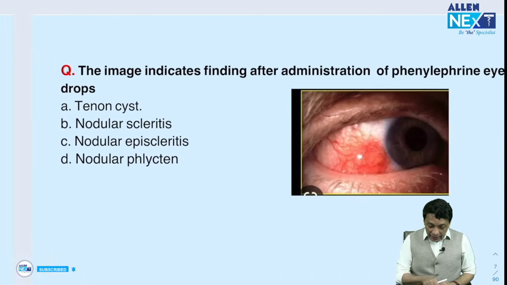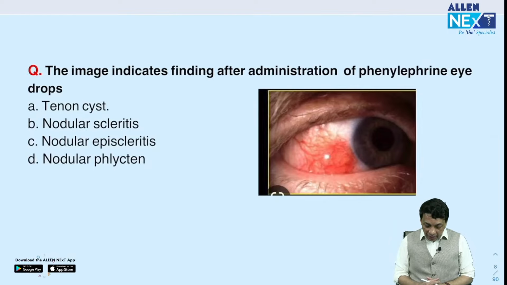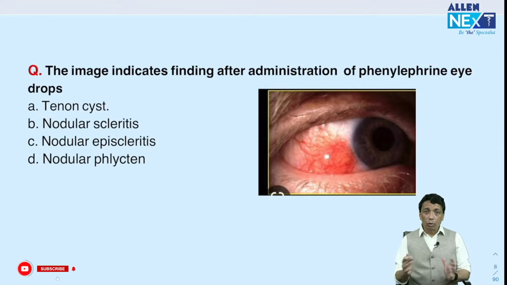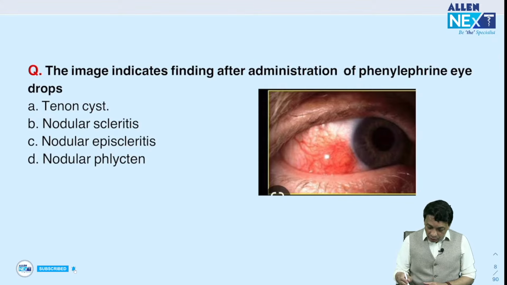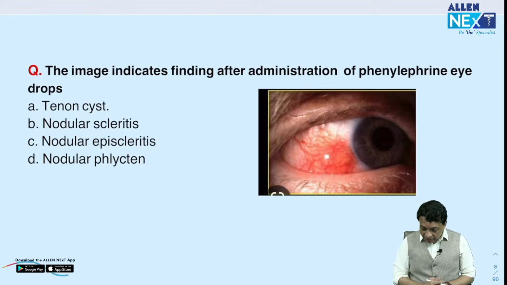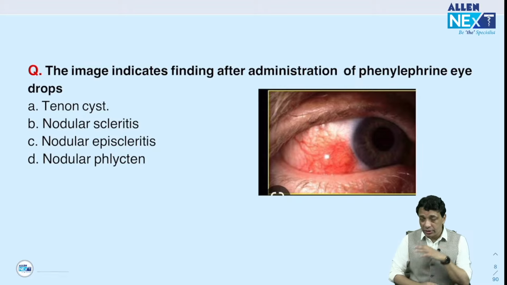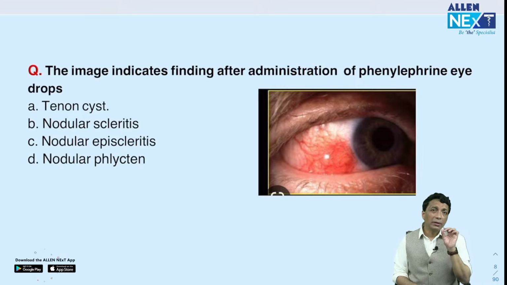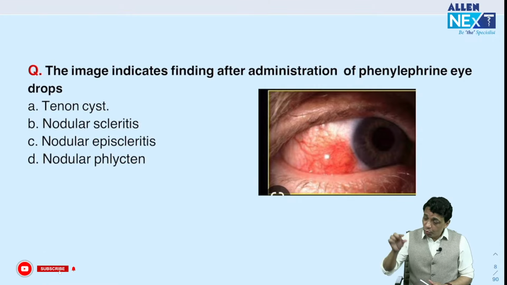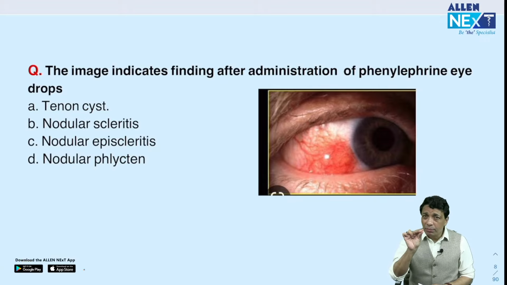Very well. The next question is, the image indicates findings after administration of phenylephrine eye drops. We have two images of which we have only been able to get one here, which shows this nodule on the episclera or the sclera as the case may be. The question says the image indicates the finding after administration of phenylephrine eye drops. So remember, between episcleritis and scleritis, because they are layers very close to each other, the gold standard is to do the phenylephrine blanching test. Put a drop of phenylephrine, could be 5%, 10%, and phenylephrine blanches the blood vessel.